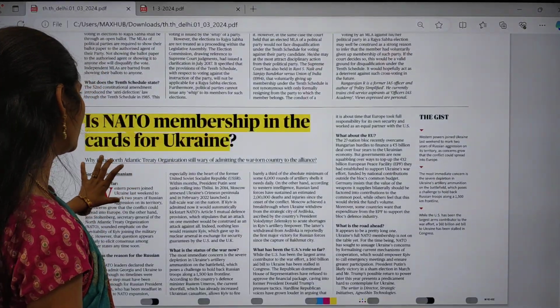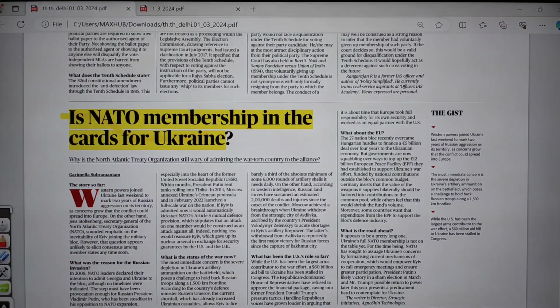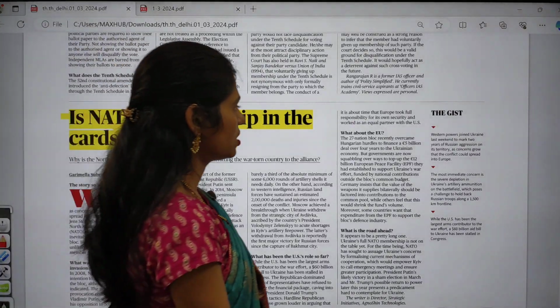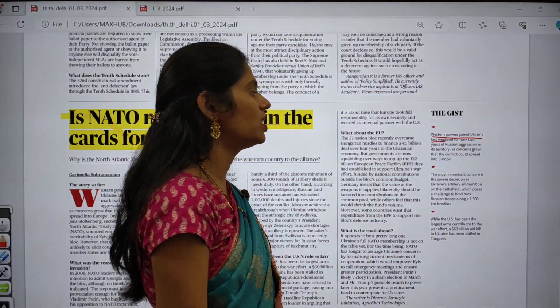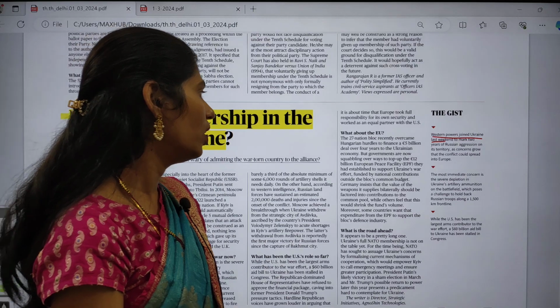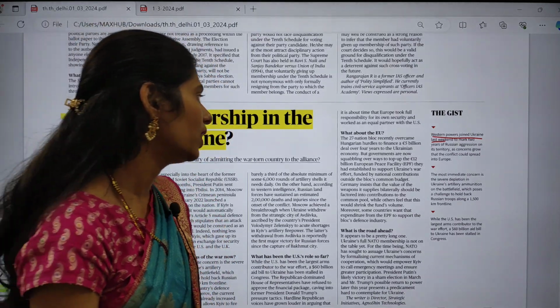And there is one article regarding this NATO. Is NATO membership in cards for Ukraine? So here you have to see the gist. Western powers joined Ukraine last weekend to mark 2 years of Russian aggression on its territory. And the countries are growing, okay.